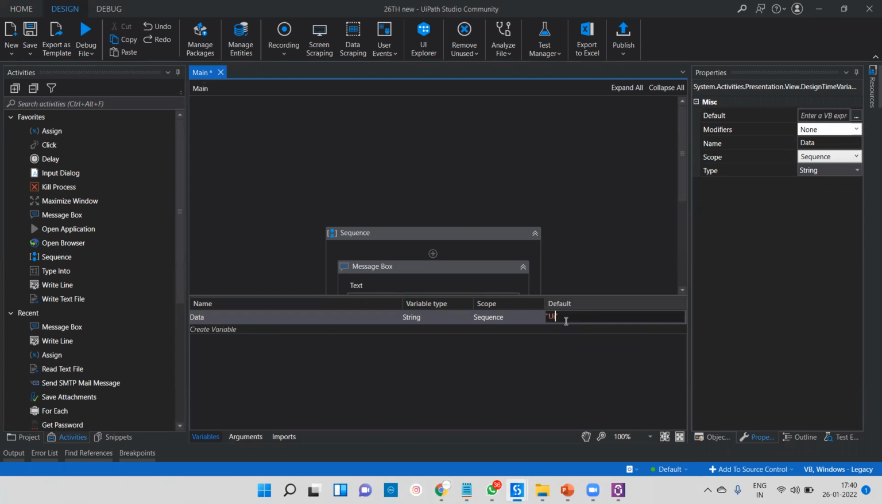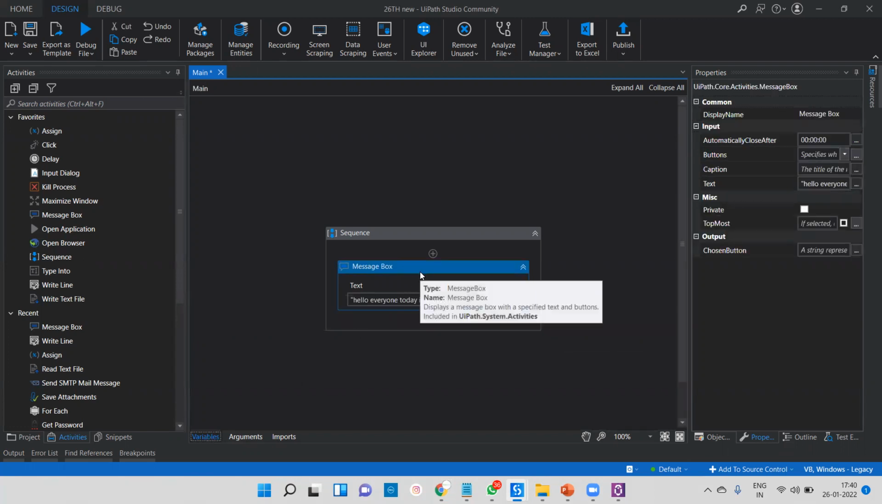UiPath is the best tool. What we can do here: data equals "UiPath is the best RPA tool." The double quotes we have already provided. Here we have already passed the message box.